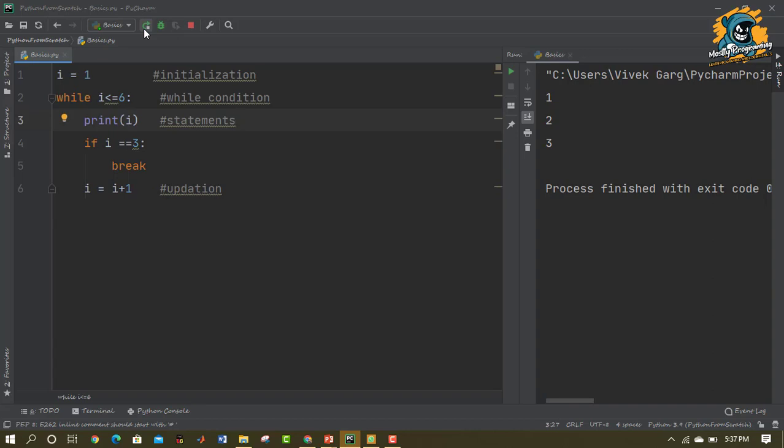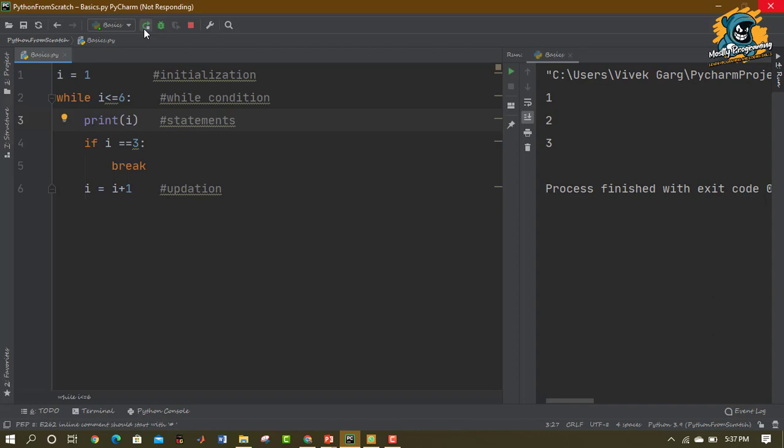The difference between the continue and break statement is that break statement terminates the whole loop when a condition is met, whereas the continue statement only terminates that particular iteration and the loop continues from the next iteration itself.